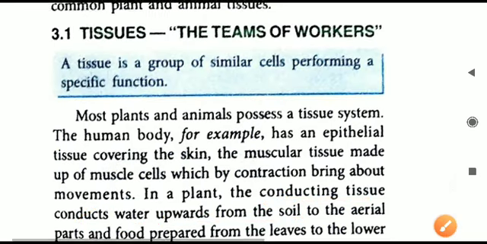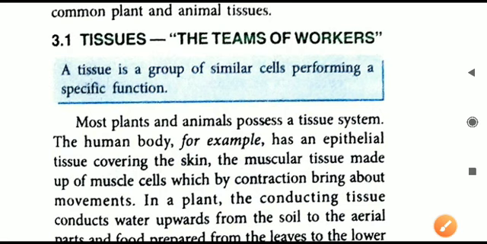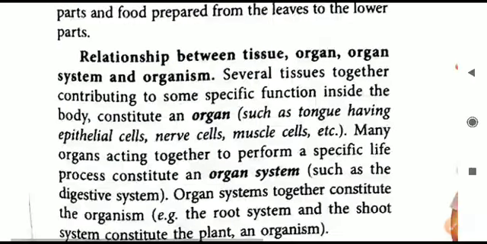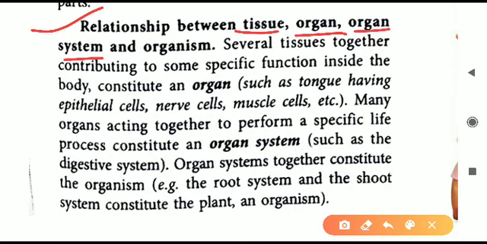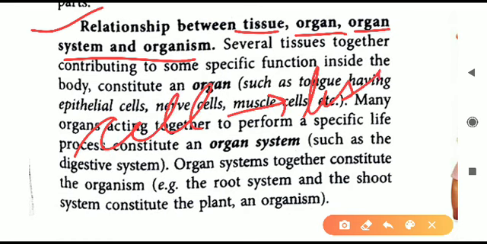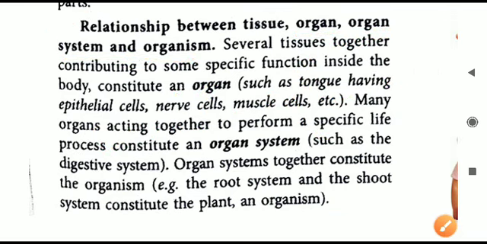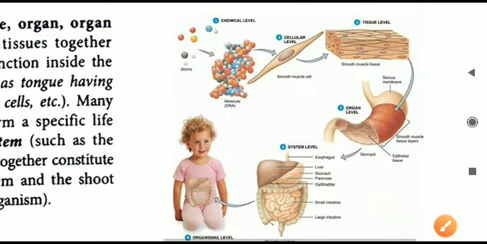After the introduction to the definition of tissues, we shall move on to our next topic, the relationship between tissue, organ, system and organism. As I just told you, different cells performing a similar function form a group of similar cells called a tissue. Similarly, there is also something called a group of tissues. For that illustration, we will see a small diagrammatic representation given here.